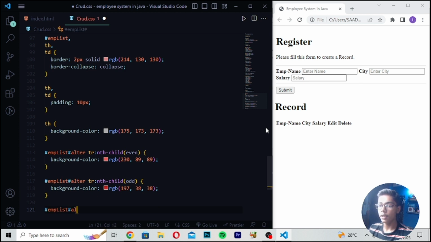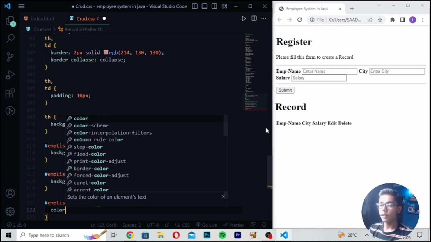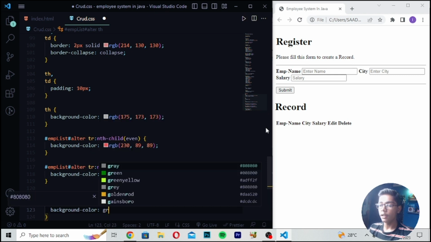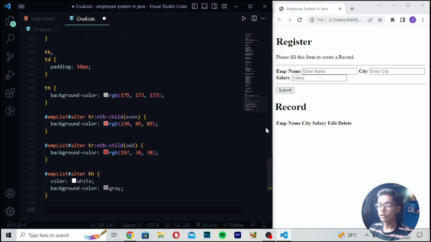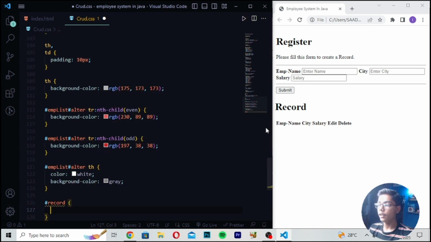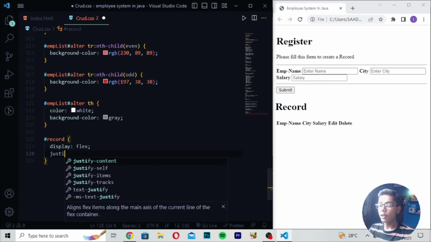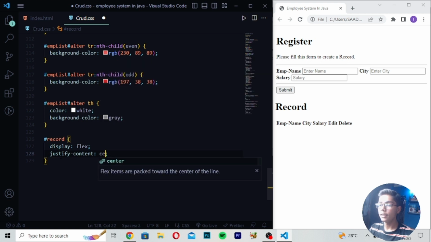Here you have to write employee list alter. So here I will write alter. Then I will write th, and here you have to write text color white, and here I will write background color gray, and here you have to write record. After writing this, now here you can see we have done till here, and here I will write justify content, which should be center. Now here you have to save it and then reload.